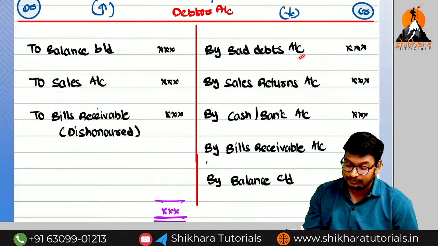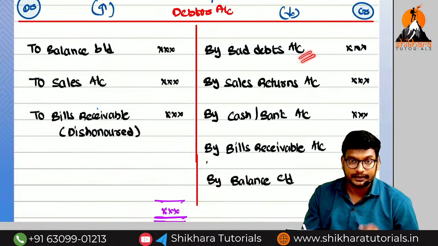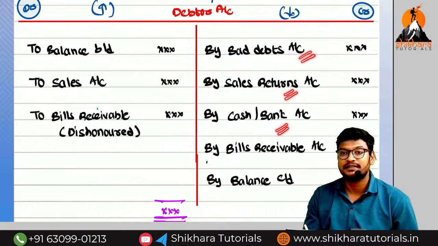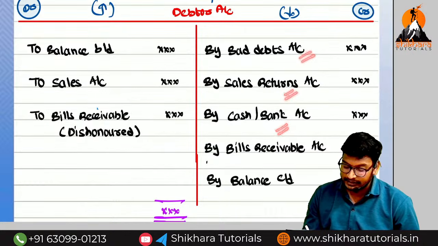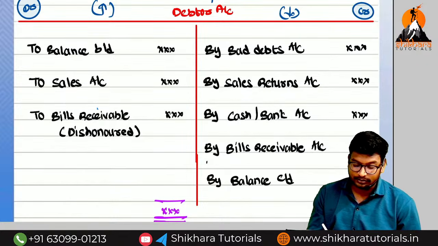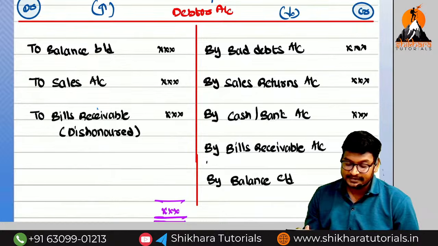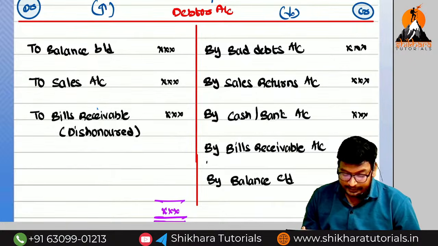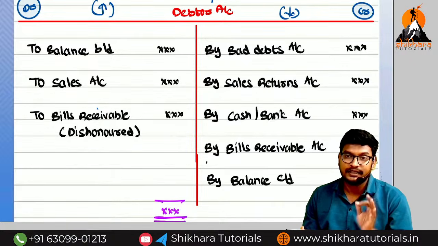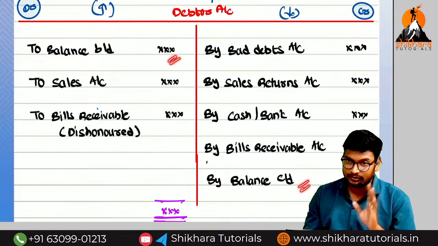First one is called bad debts. I have told you, because of bad debts the debtor value will decrease. And next one, sales returns. And next one, what is the meaning of cash or bank? Cash or bank means collection from debtors. And next one, bills receivable. What is the concept of this one? Dishonor of a bill. This one I will explain now, no problem. Except for this, I think you got the point on the remaining things. For the debit balance, the opening balance will be on the debit side, and the closing balance on the credit side.